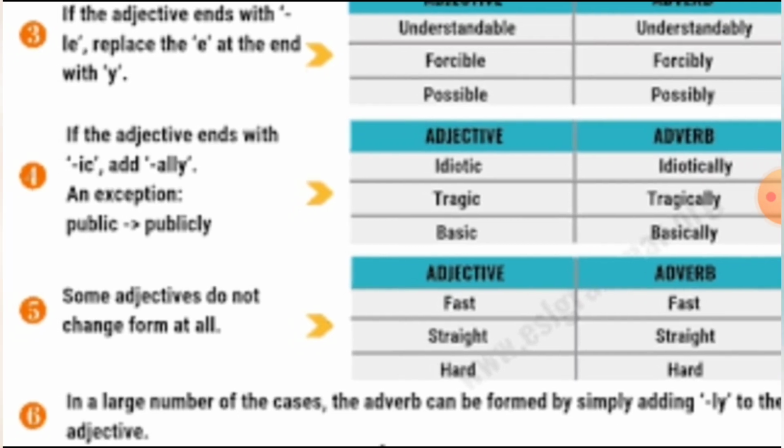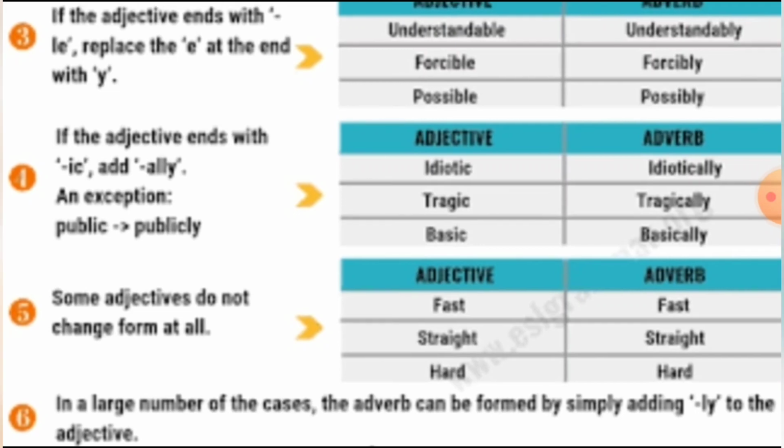And you see that some adjectives do not change form at all. It will remain the same only. Fast, fast. You can say fastly also, but sometimes it remains the same. Straight, straight. Hard, hard. In a large number of cases, the adverb can be formed by simply adding ly to the adjectives. So students, mostly when you change an adjective into an adverb, it will end with ly or ily or ally. Okay, students.